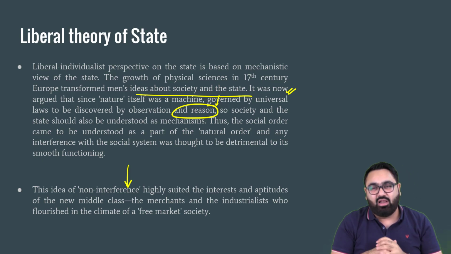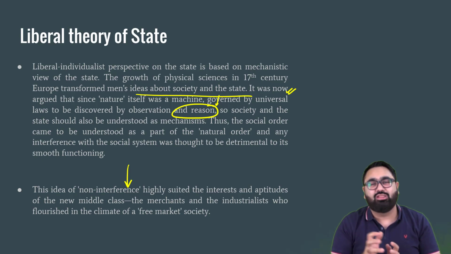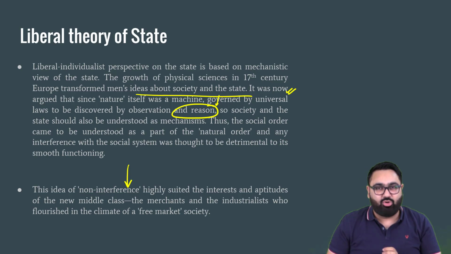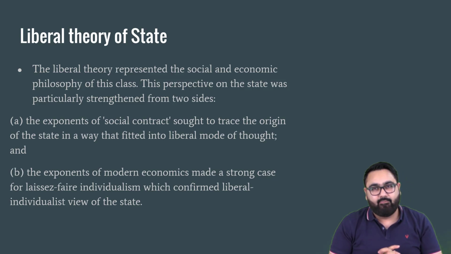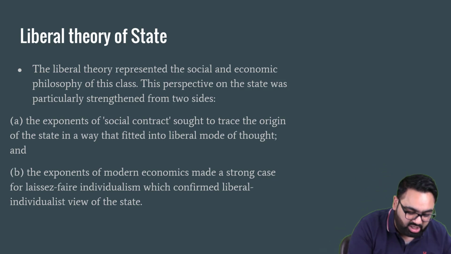So again, liberal theory was a kind of a reaction to all that situation. It was a reaction to that. While allowing people to take their own decisions, the liberal theory wanted to set them free. Whenever you talk about liberal theory, you also talk about something called the social contract.